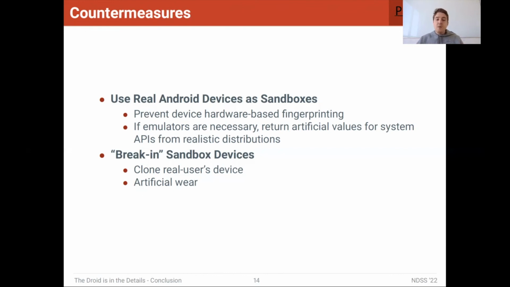On top of this, it's really important for sandbox providers to break in the devices that they use as sandboxes. To do this, they can simply clone a real user's device in order to get all of the wear and tear artifacts and device configuration artifacts set to look like a real user, or also try to impose some artificial wear on the device using maybe some automated usage tools. But again, it's very hard to make artificial wear look real. So it remains to be seen if that's actually something that can be used to bypass classifiers like ours.